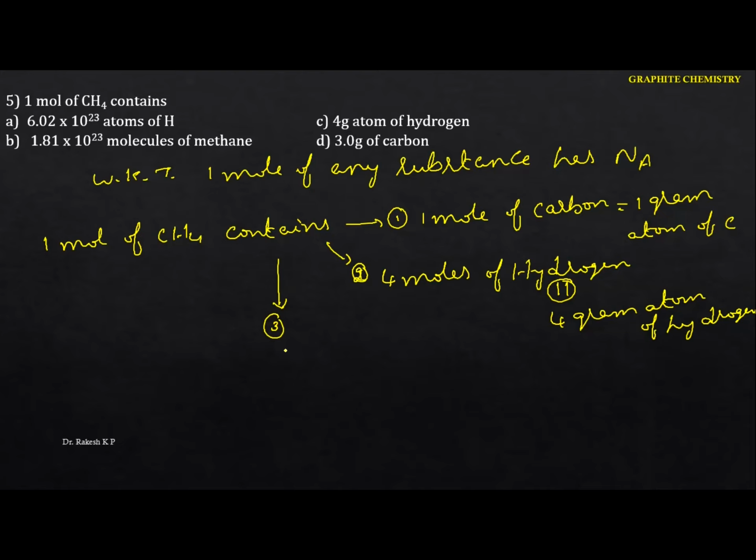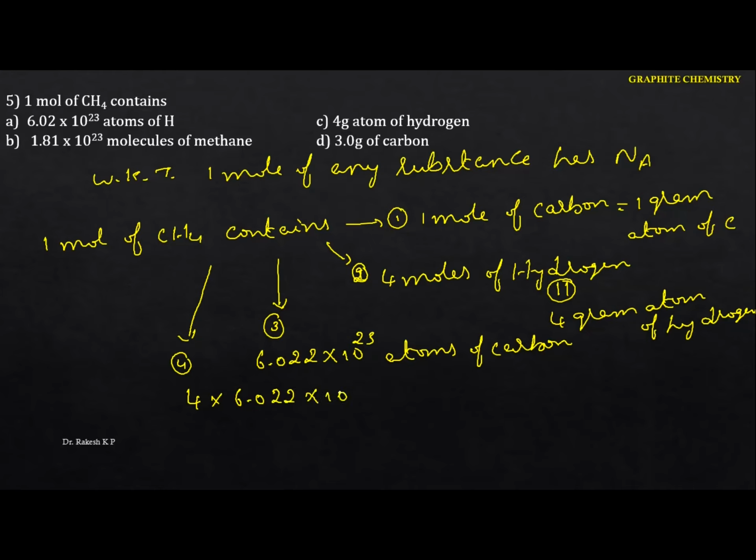So this 1 mole of methane contains 6.022 into 10 to the power of 23 atoms of carbon. Atoms of carbon. Okay, so again another possibility here. You just identify this one here. This is the fourth one I'm going to write. Okay, so this is nothing but 4 into 6.022 into 10 to the power of 23 atoms of hydrogen. So atoms of hydrogen. So these are the possibilities here.